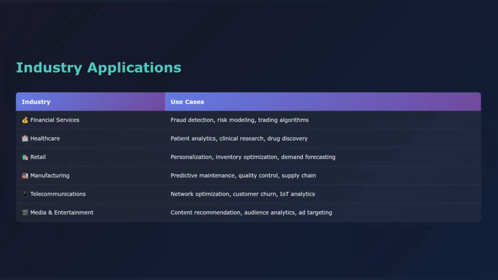Let's break this down by industry. In financial services, Databricks powers fraud detection and risk modeling. In healthcare, it's used for patient analytics and clinical research. In retail, it enables personalization and inventory optimization. In manufacturing, it powers predictive maintenance and quality control. The beauty of Databricks is that it's industry agnostic. The same platform can handle batch analytics, streaming data, machine learning, and even generative AI workloads.